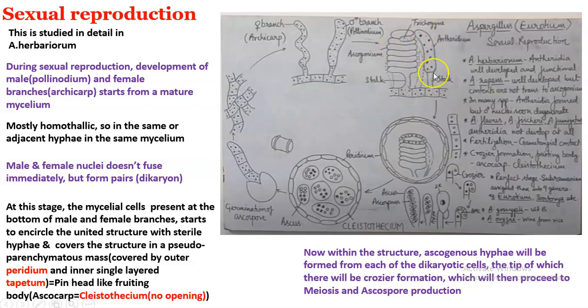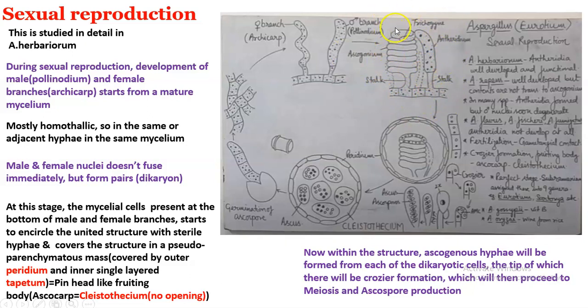Now this is a reproductive structure like this, right? It will be completely covered by sterile hyphae, which are arising from the vegetative mycelium that is lying beneath. You can see this dotted line. So sterile hyphae will be continuously covering it.